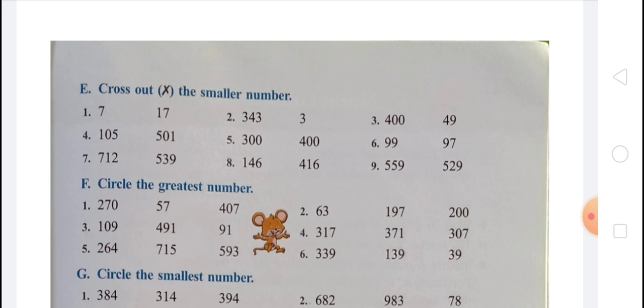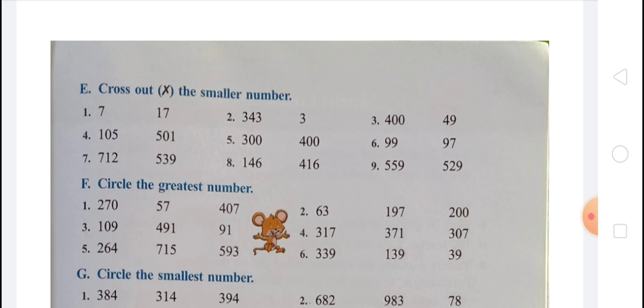And 6, 99 and 97. We know that the tens places are the same, and when we compare the ones places, in 99 on the ones place there is 9 and in 97 on the ones place there is 7. So 7 is smaller, so 97 is smaller. So we have to cross out 97. In 7, 712 and 539.